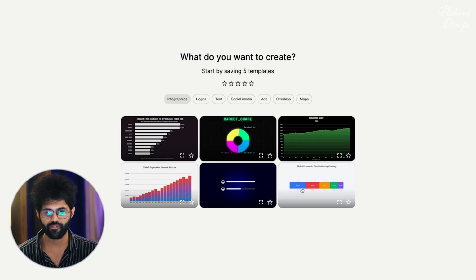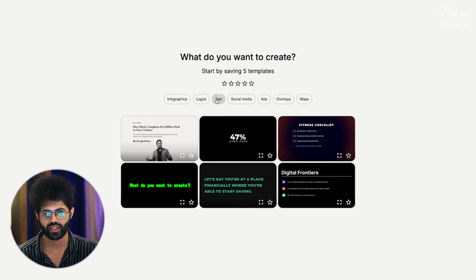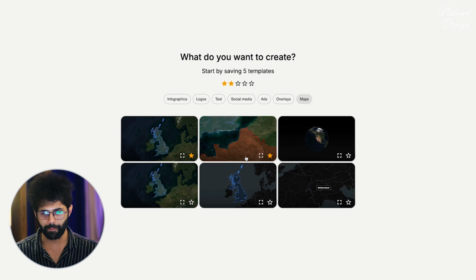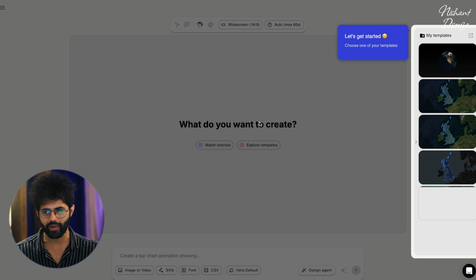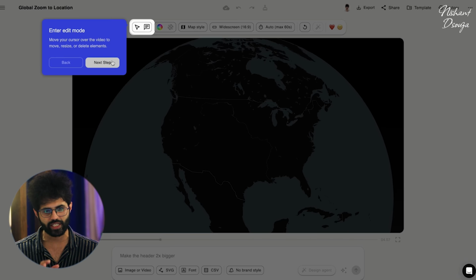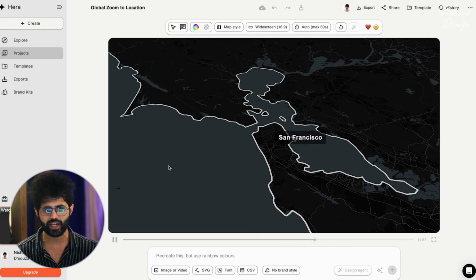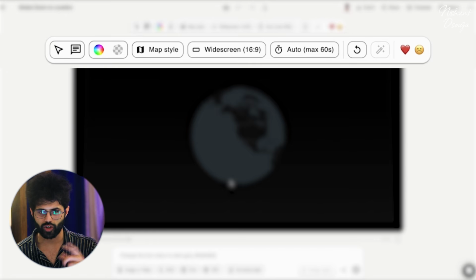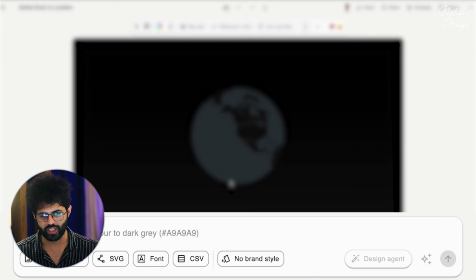So what do you want to create? Infographics, logos, text, social media content, ads, overlays. Just pick what you want, find the templates that you think you'll be dabbling with most, and then you're straight into the editor. You can pick the template as you can see, and in this edit mode, there are a bunch of things that you can do with the control tool on top. Very simple interface with a few things on top like I mentioned, where you can pick the aspect ratio, the style of the map, or some details around the template. And of course, the text input space at the bottom where you can exactly give your prompt and then see Hera magically do what you're looking for.